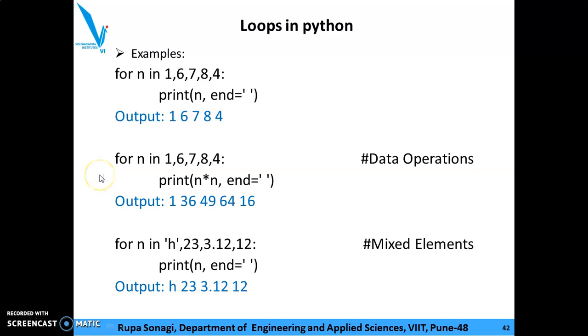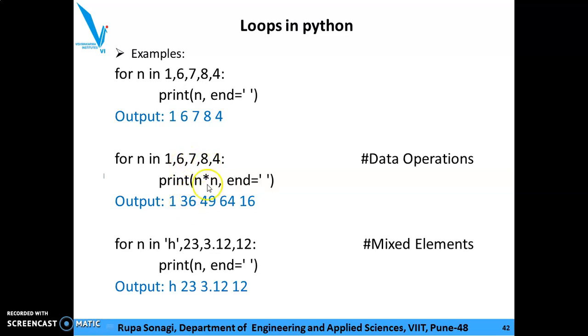Let's understand, can we perform some data operation in a for loop? Yes. For n in 1, 6, 7, 8, 4, colon, the indented statement or body of the loop is print n into n, comma, end equal to space. So what happens? First n is equal to 1. 1 into 1, 1. Next item is 6. 6 into 6, 36.